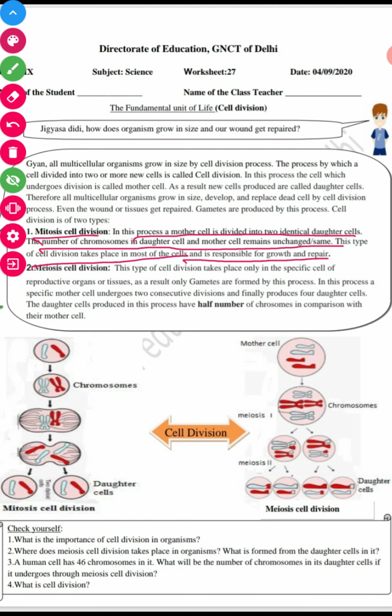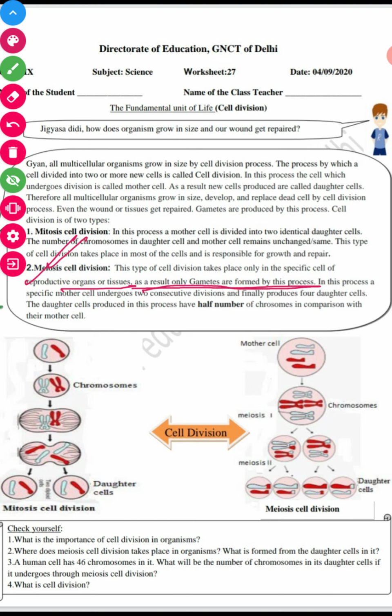Second is meiosis. What is meiosis? This type of cell division takes place only in specific cells of reproductive organs or tissues. As a result they form gametes by the process of meiosis.